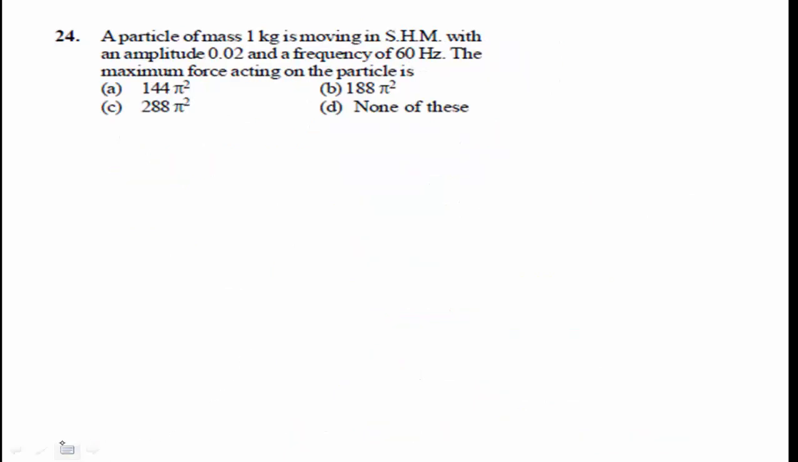The next question is, a particle of mass 1 kg is moving in a simple harmonic motion with the amplitude of 0.02 and frequency of 60 Hz. Find the maximum force acting on the particle. Here, we know the formula. Maximum force is equal to mass into maximum acceleration.